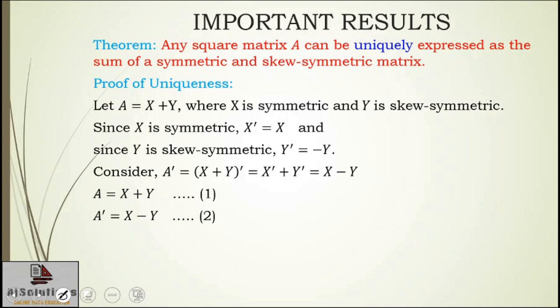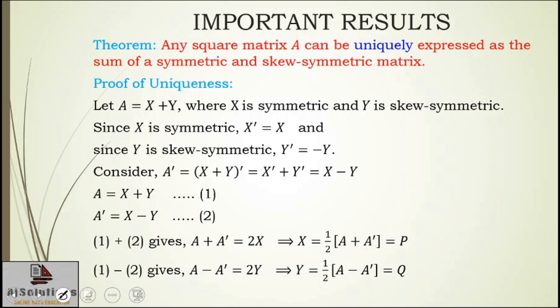I add the two equations so that Y is eliminated and I get the value of X, and after that I subtract the two equations so that X is eliminated and I get the value of Y. So you can all see I got the value of X as 1 upon 2 (A plus A transpose), which is nothing but P, and similarly for Y. So I am not getting any different matrix, any different expression. So the expression which you have is unique. So this proves the uniqueness of the expression.